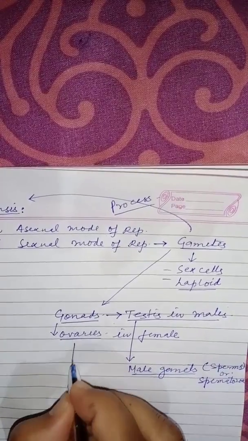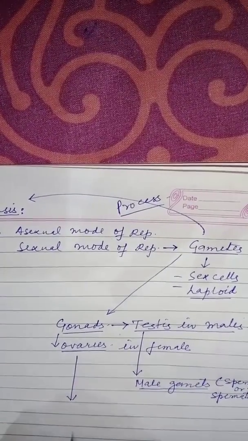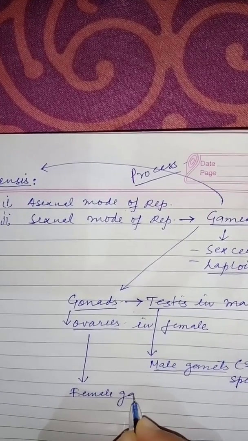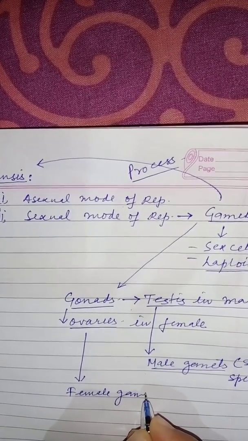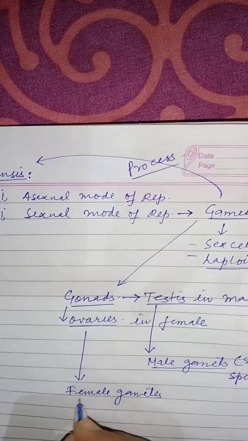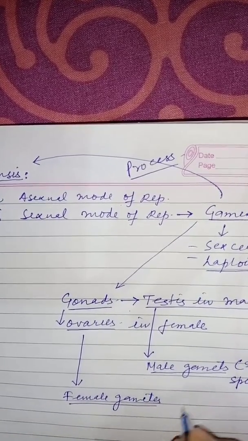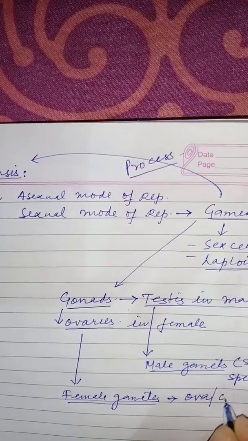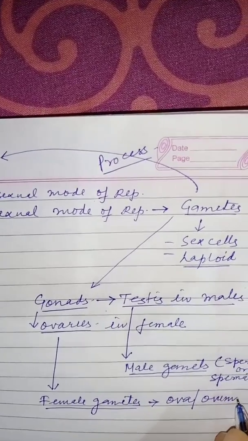Whereas the ovaries produce the female gamete called ova, in singular ovum.